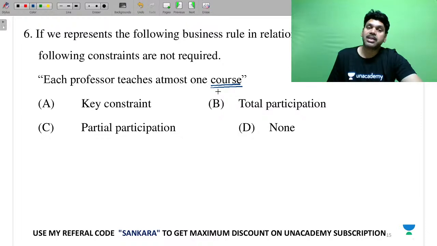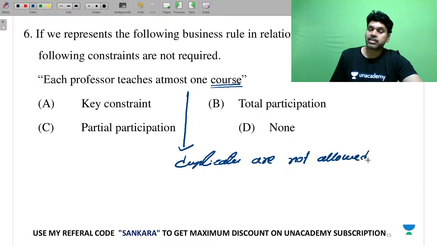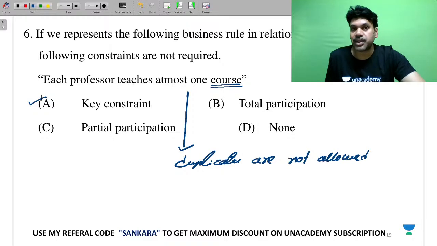We want to see that he is supposed to teach only one course. That means duplicates are not allowed. When you say that duplicates are not allowed, I can answer for it as a key constraint.